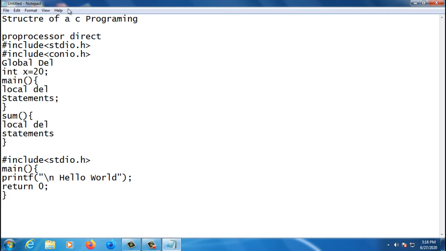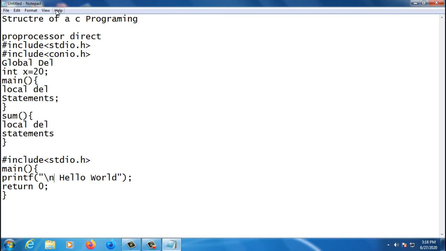So we have many escape sequences, but I'll give you an example: \n, which is new line. It means that when the program is compiled and gives some output in the console, \n makes the output appear on a new line. That is what we can say, for example, with hello world.